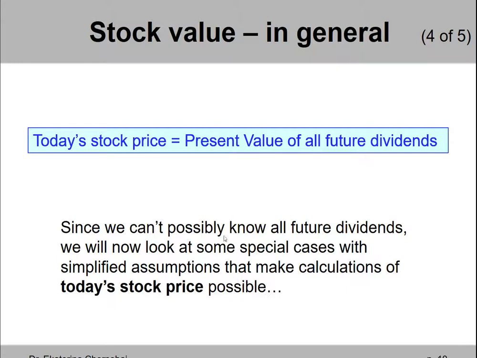And now we're going to look at some calculations of stock price. Well, clearly we need to know future dividends, and clearly in real life that's not possible, right? Nobody knows what future dividends will look like. And so instead we are going to simplify things and assume that we know a lot about what this particular company's future dividends will look like. So we're going to make some simplified assumptions that will make the calculations of today's stock price possible.